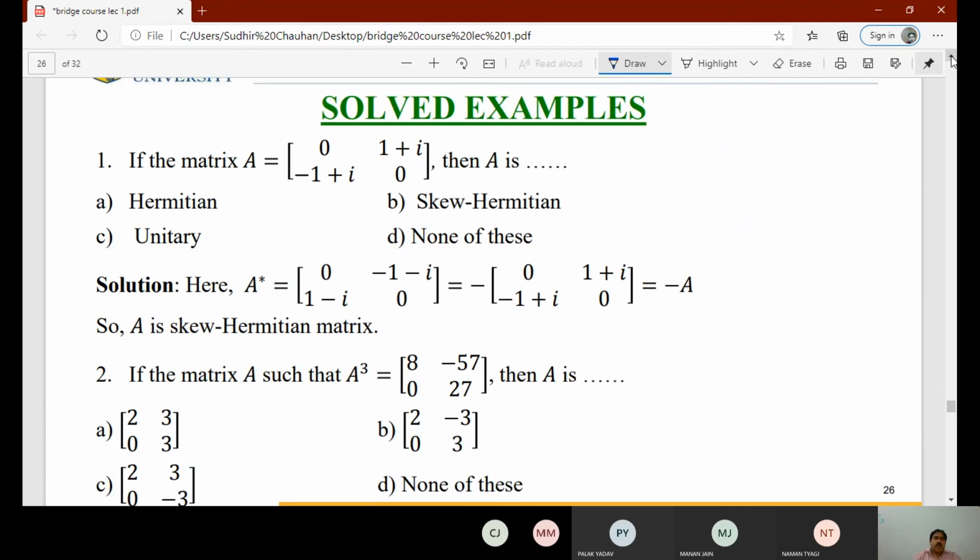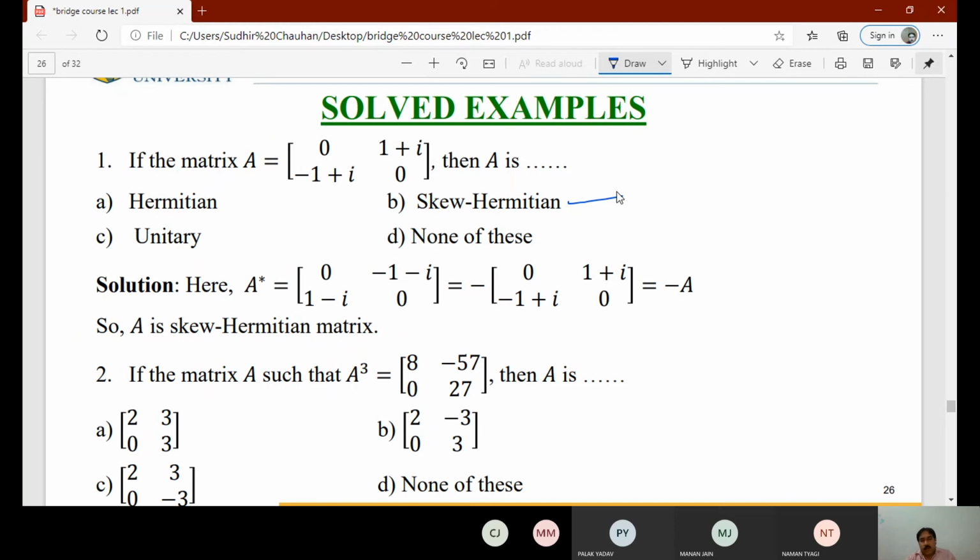If we take example number 1, if a matrix A is [0, 1 plus iota; minus 1 plus iota, 0], then A is said to be... Now, diagonal elements are equal to 0, and if we see other elements, it is the conjugate with minus sign. So we can see that it is a skew Hermitian matrix, as we have done,